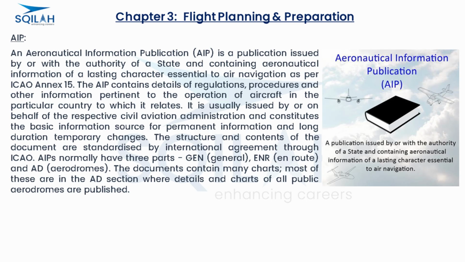AIPs normally have 3 parts: GEN, General, ENR, En route, and AD, Aerodromes. The documents contain many charts. Most of these are in the AD section where details and charts of all public aerodromes are published.